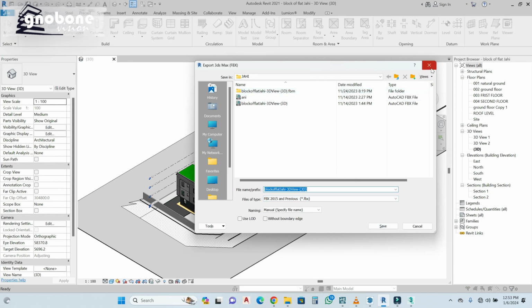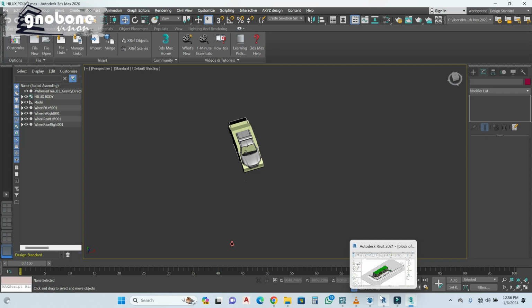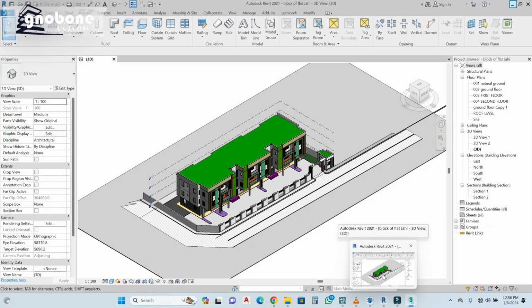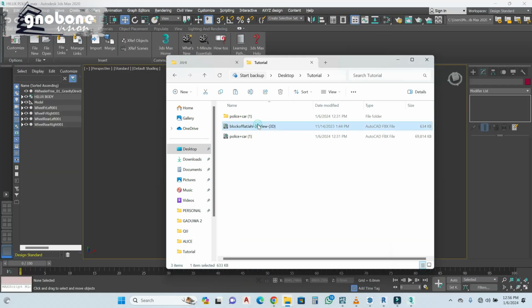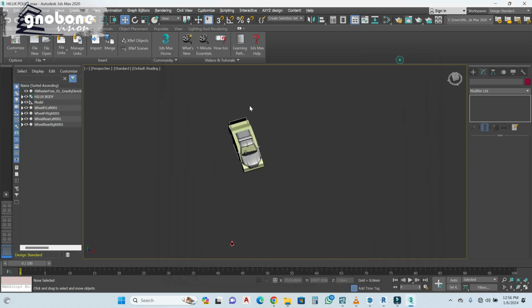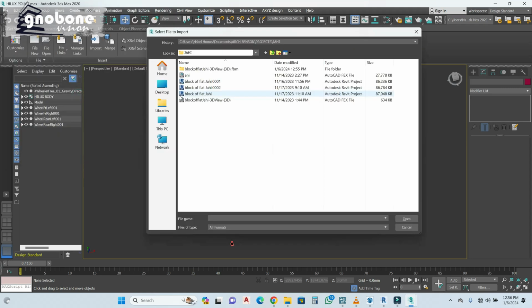Okay, so after exporting or converting the surface I want to FBX, this surface converted to FBX, which is this. Same thing with SketchUp, convert to FBX just like we converted the police car. So what we simply do is we import it into 3ds Max.